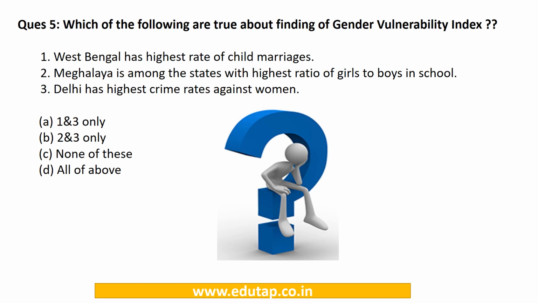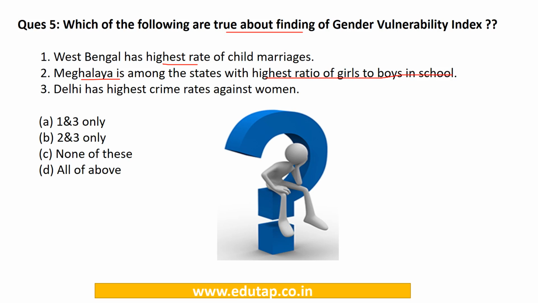Moving towards question number 5. Which of the following is true about the findings of the Gender Vulnerability Index? There are three statements given. First, West Bengal has the highest rate of child marriages. Statement 2, Meghalaya is among the states with the highest ratio of girls to boys in school.